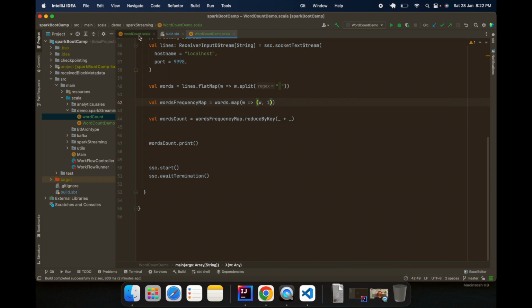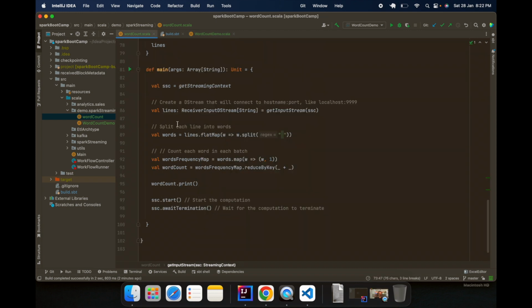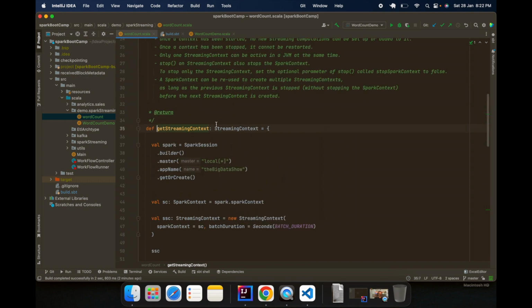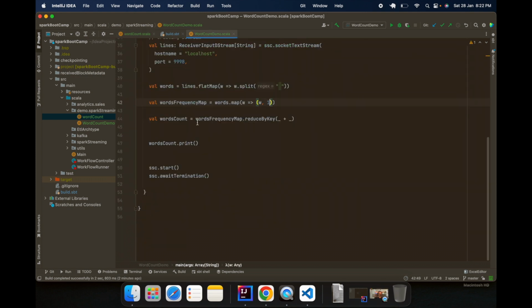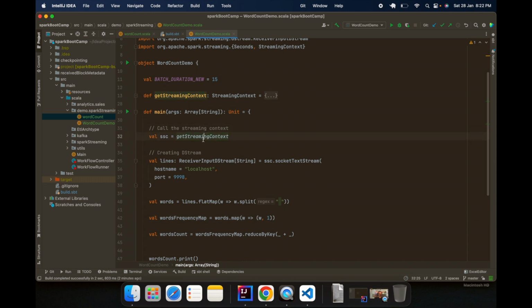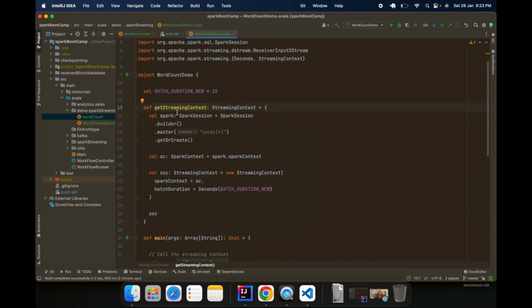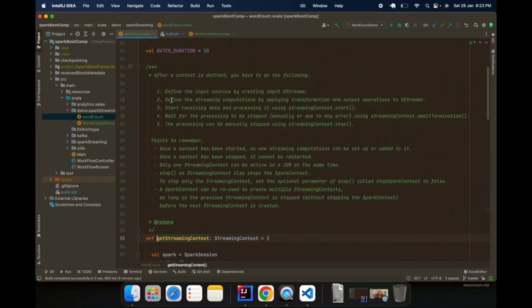Let me just go to the code that I have written. This is a little better code because I have written multiple comments here, and we will try to understand the comments. This is a very simple code, the very same code that we have just written. Here also I'm calling the get streaming context function, which is doing the same thing. It calls a Spark session, then a Spark context, and then a Spark streaming context, which is the entry point to our program.